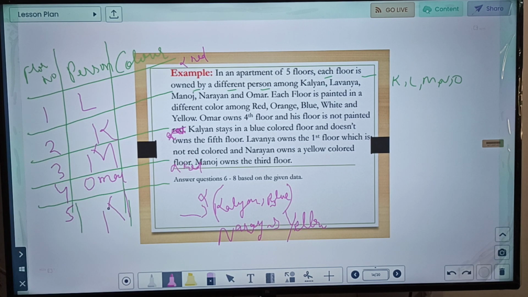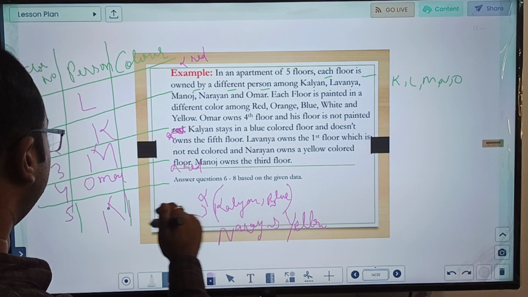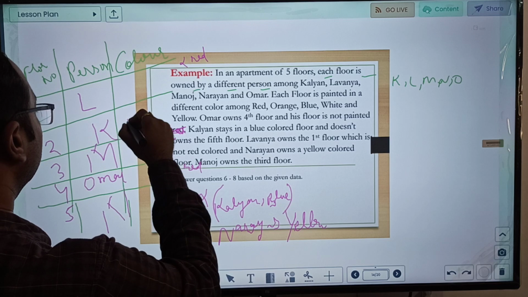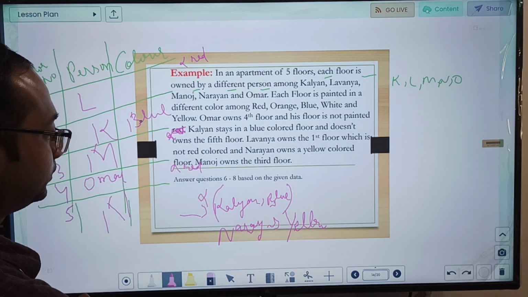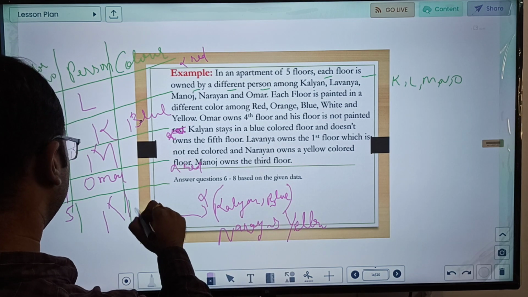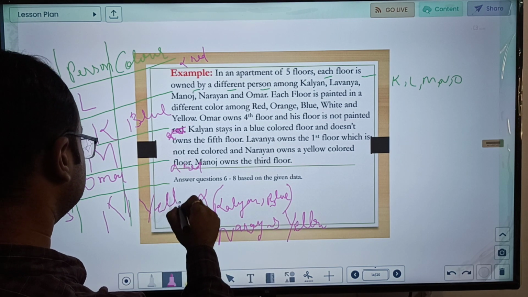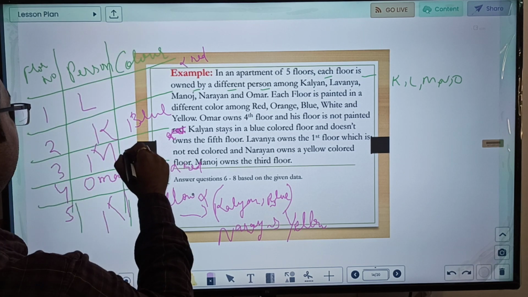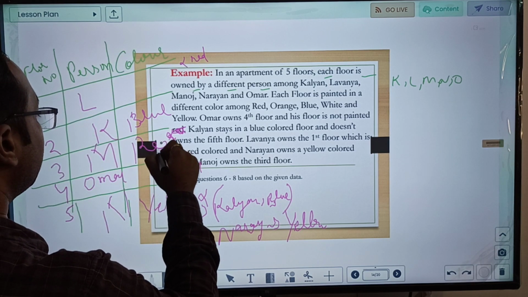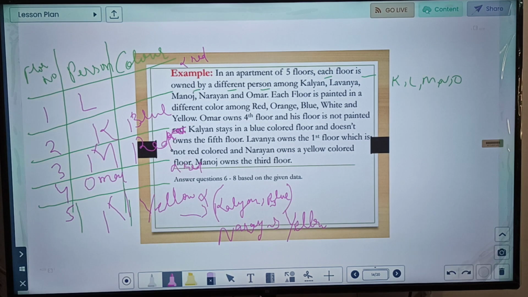Now let us see what colors we can sort. Kalyan has blue. This is something which we have solved. Narayan has yellow. This was also given. Now we were given that this is not red, this is not red, so definitely this has to be red. Now can we also fulfill the other 2 colors?